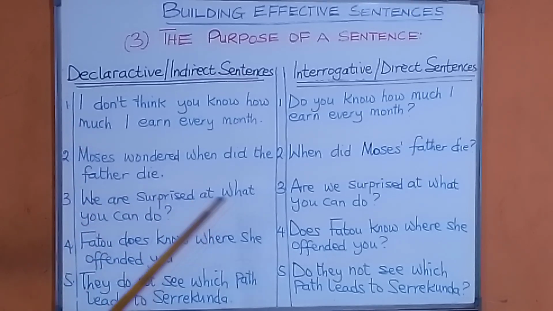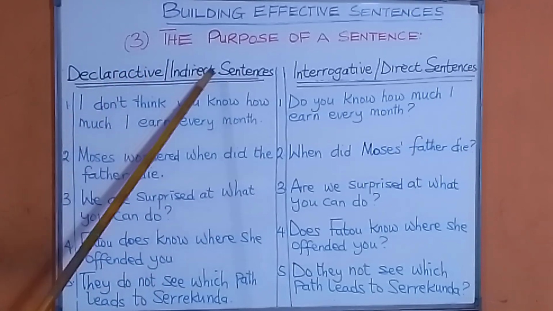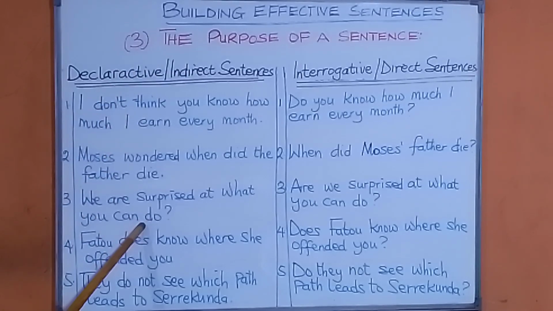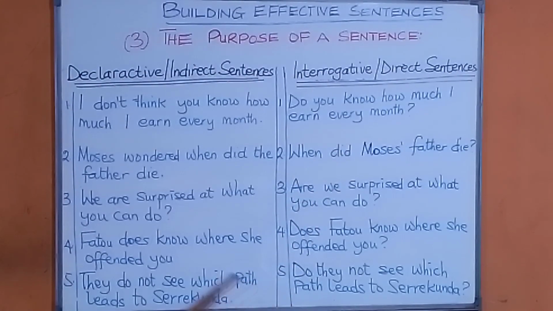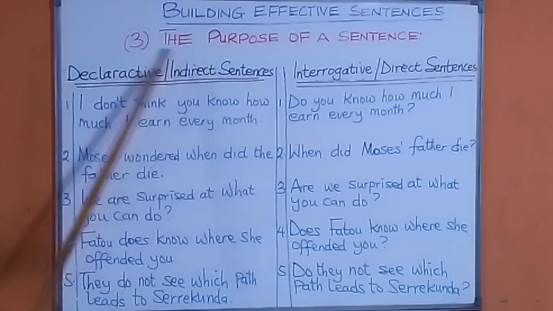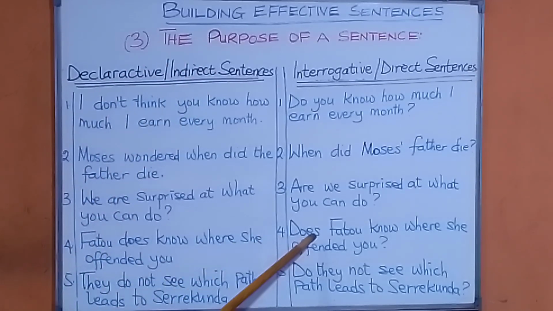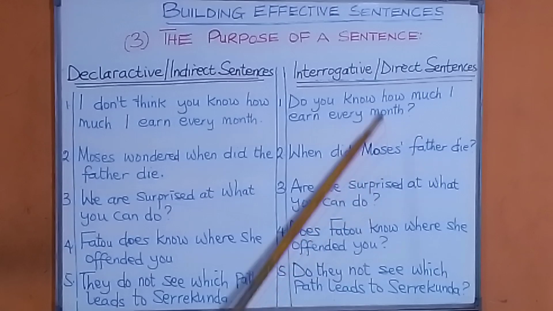Look at number three. We are surprised at what you can do: declarative or indirect sentence. Are we surprised at what you can do? Interrogative or direct sentence. Fatu does not know where she offended you: declarative or indirect sentence. Does Fatu know where she offended you? Interrogative or direct sentence.